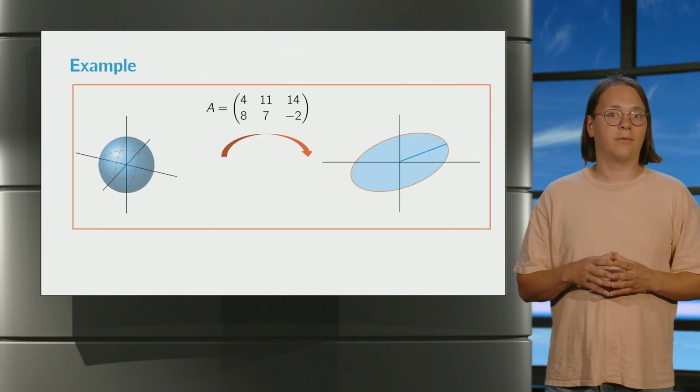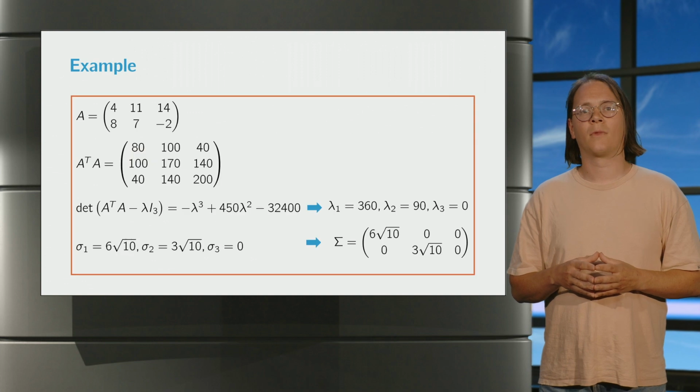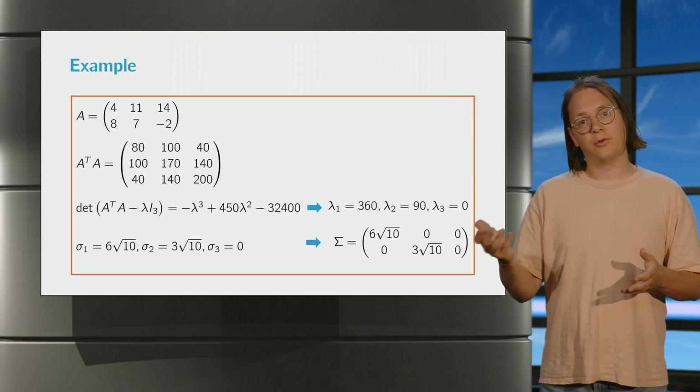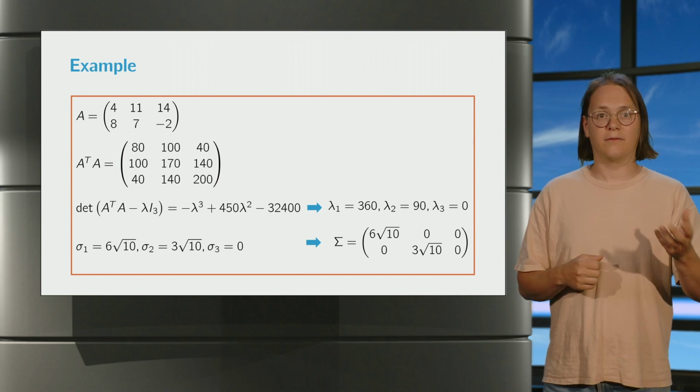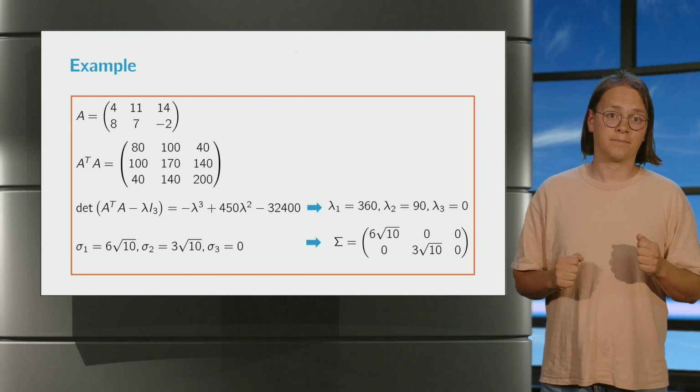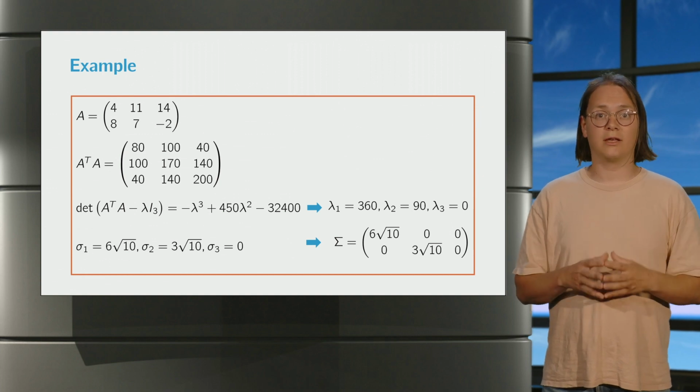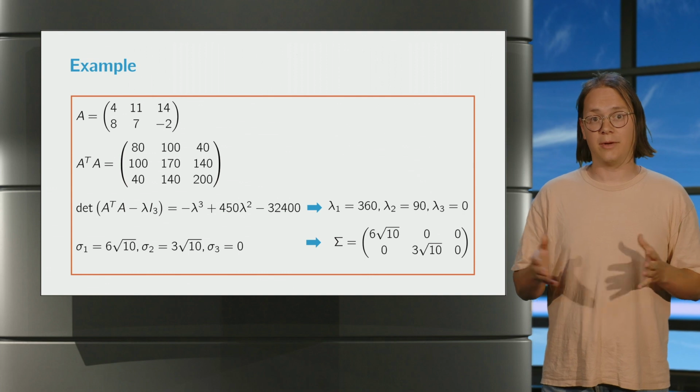Consider the matrix A from before as an example. First of all, we consider the matrix A transpose times A and compute its eigenvalues to obtain the singular values and thus the matrix sigma. Note that the matrix A has rank 2, and so the third singular value is 0 and it does not appear in the matrix sigma.